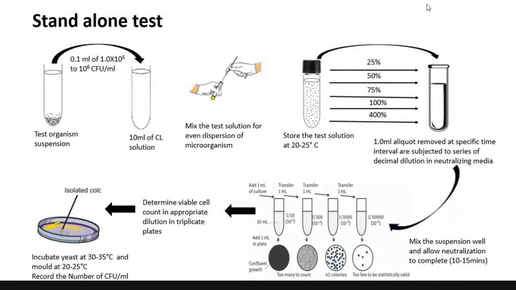Depending upon the manufacturer's disinfection times, this particular solution with the microorganism will be taken. If it is 6 hours, then we take 25% of the 6 hours, and 100% will be 6 hours. So at different time intervals, the solutions will be taken and poured into a neutralizing broth.